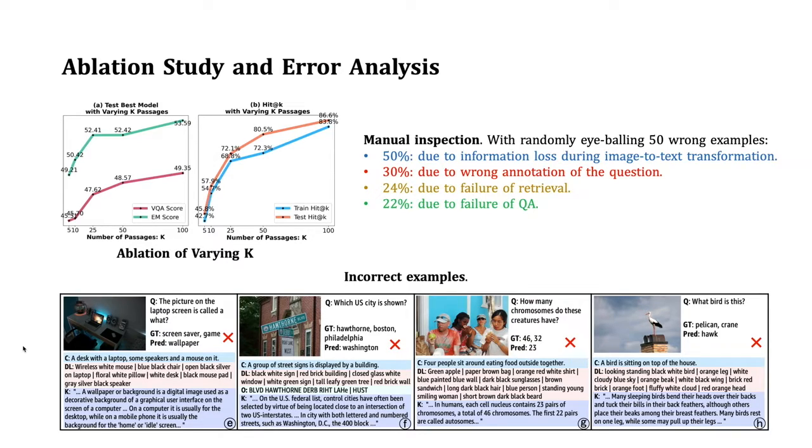We also perform error analysis by manually classifying 50 wrong predictions and summarizing the root causes. We observe that 50% of the errors are due to image-to-text transformation, followed by wrong annotation, failure of retrieval, and failure of the QA model. To see more correct and incorrect prediction examples, please check our paper.